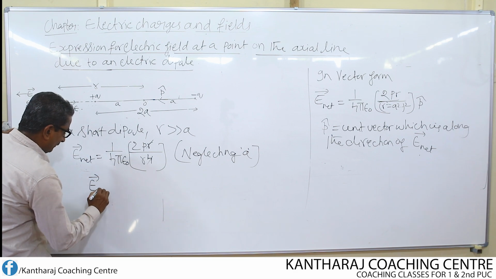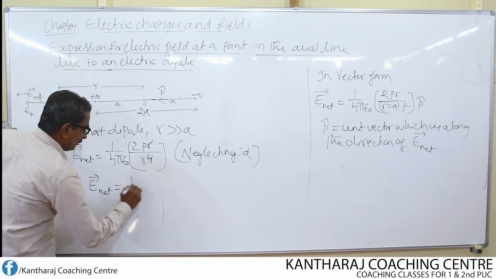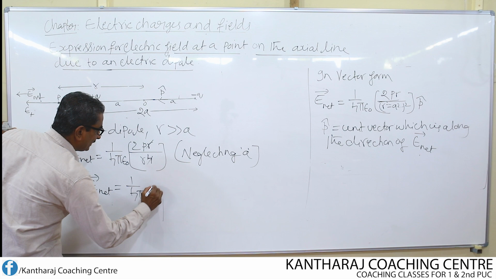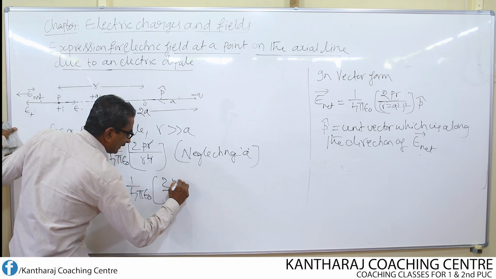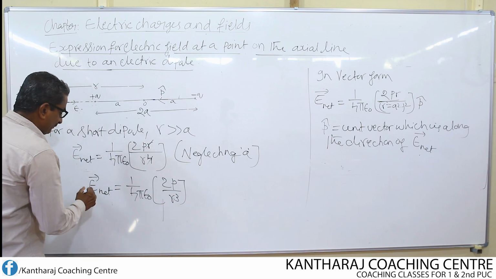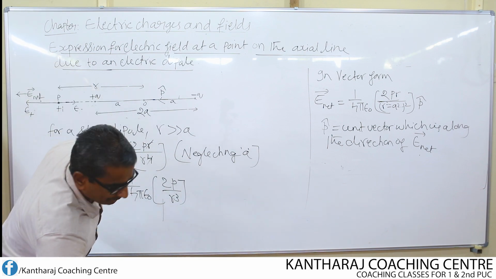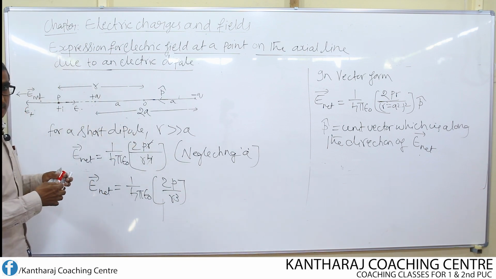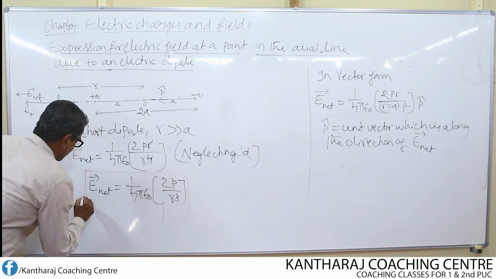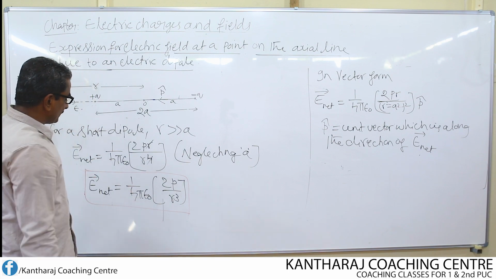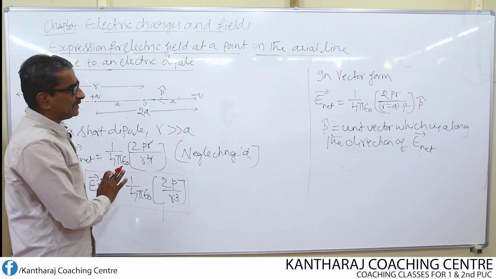So finally the net field becomes 1 over 4 pi epsilon naught, 2p divided by r cube. So this is the expression for the electric field due to a short dipole.